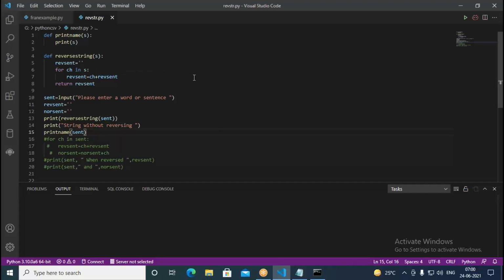So what is reverse string? See, functions improve modularity. Suppose the same block of code you need to write in more than one program. In such a case, instead of writing the same code again and again, you can write it in a function that you can use in a number of places. Something like print: wherever you want to use it, you can use print. Similarly, other functions like input. So input is also a function, so that wherever you want to use it, you can use it.